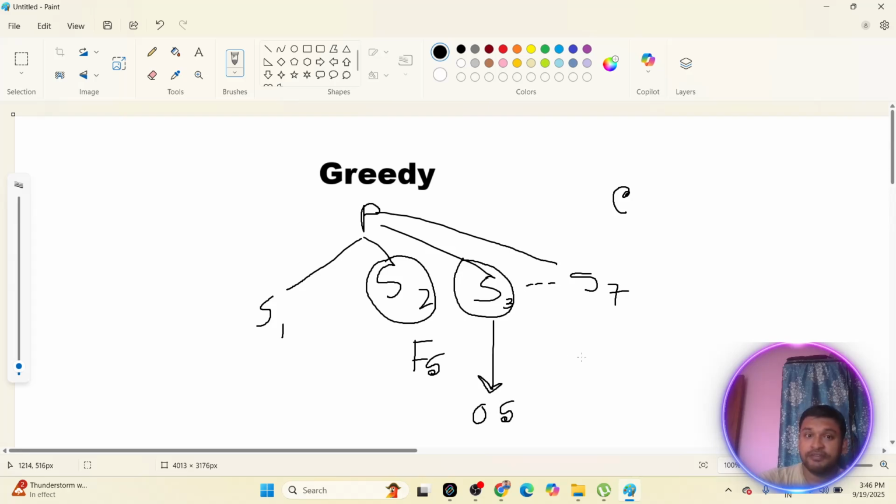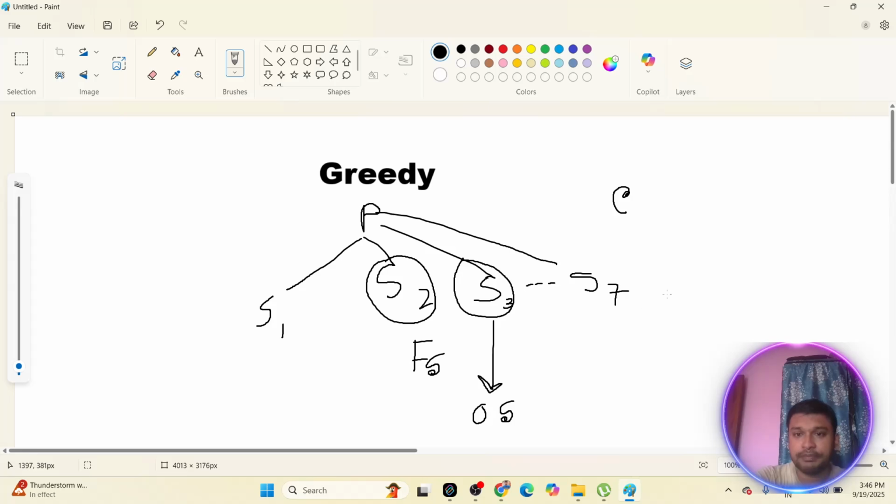Okay. So if any problem statement is asking for the optimal solution, then you have to understand that particular problem can be solved using greedy algorithm. So for example, let's suppose I wanted to go from city A to city B. Now in which ways can we go?